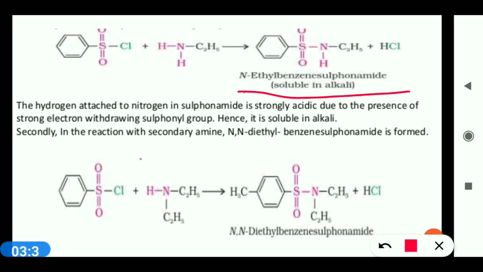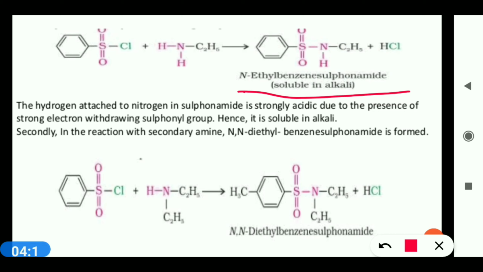This N-ethyl benzene sulfonamide is soluble in base, or you can say it is soluble in alkali. The hydrogen attached to the nitrogen in sulfonamide is strongly acidic due to the presence of the strong electron withdrawing sulfonyl group. So it is soluble in alkali.